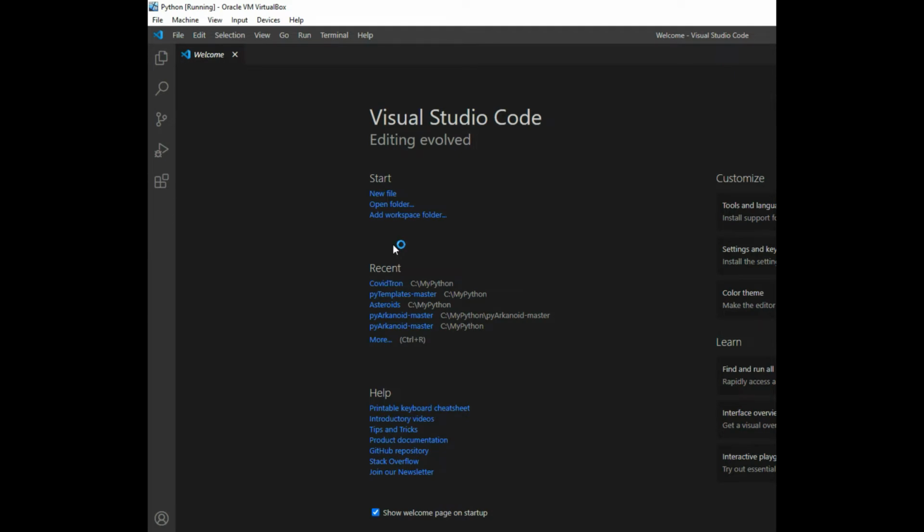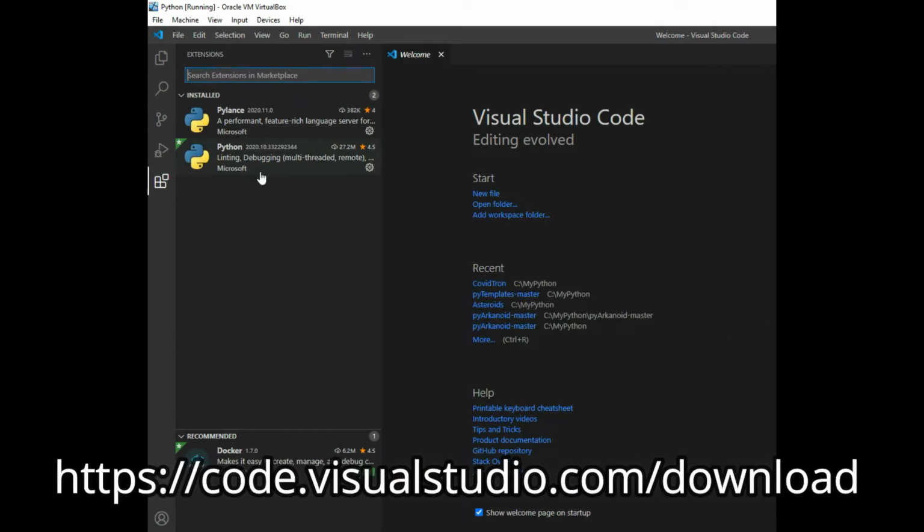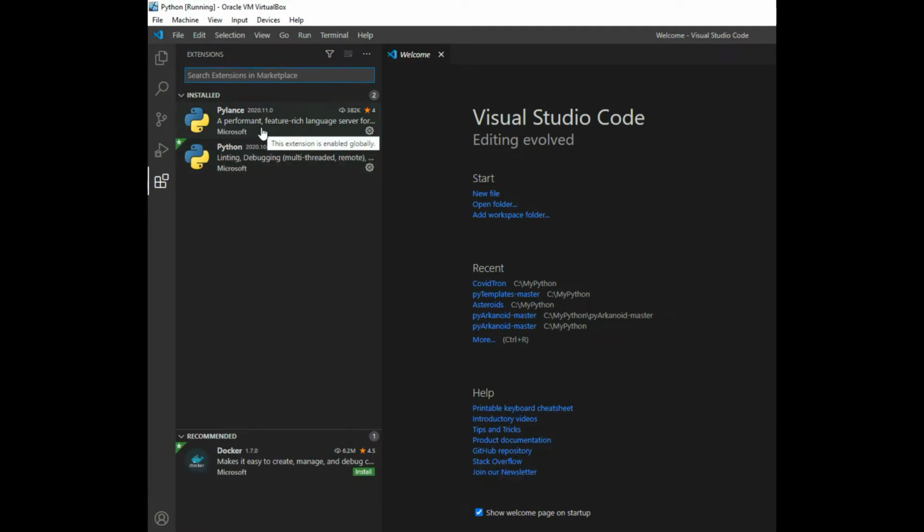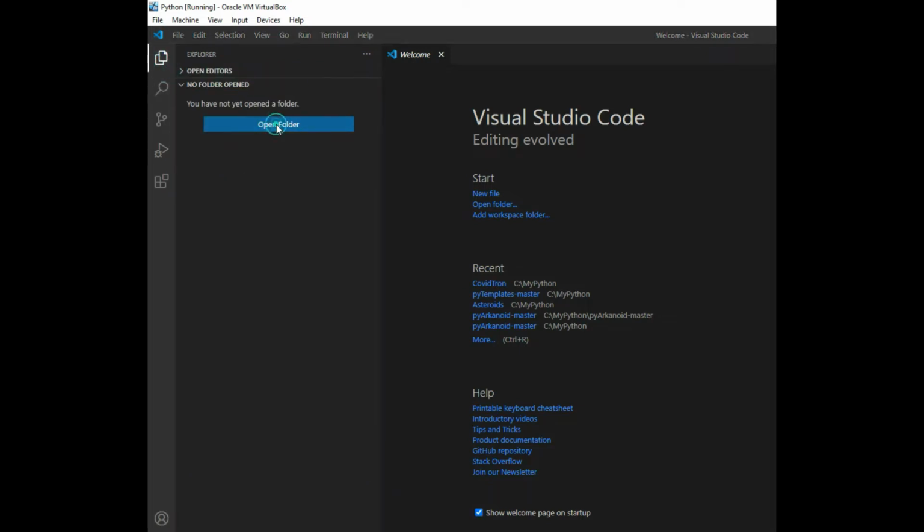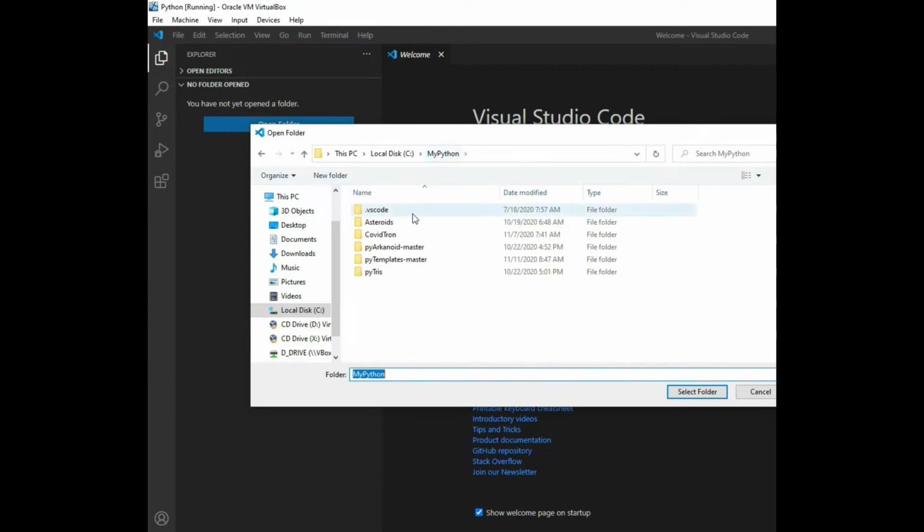Now, to get started here, I'm using VS Code and I'm using two plugins. VS Code is a Microsoft product you can download for free, and the plugins you can also download for free. I'm using the Python plugin right here and this Pylance, which kind of points out issues and helps you develop your code. So we're going to go to open folder, and we're going to open up the template folder,